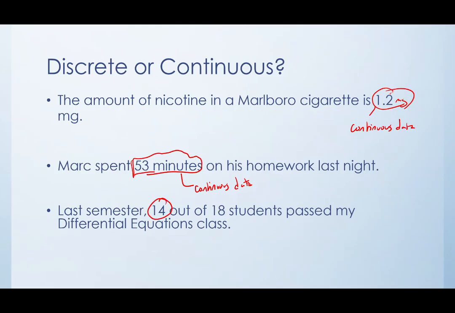So 14 is discrete data. And our quantitative variable would be how many students passed, right? We are limited to integers because you cannot have half a student, right? And almost always, when you're limited to integers, pretty much always, it's going to be discrete.